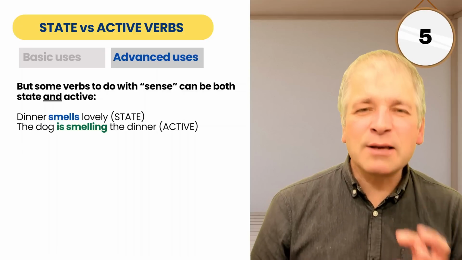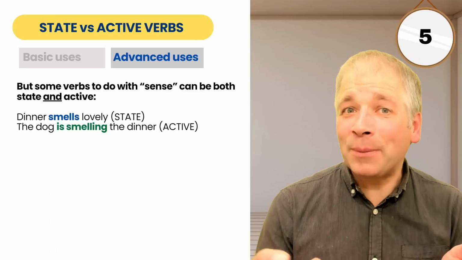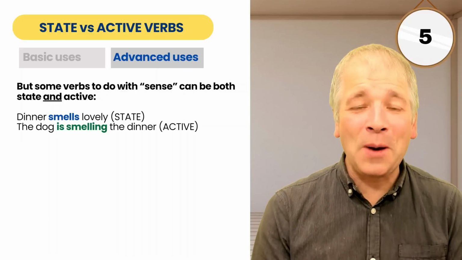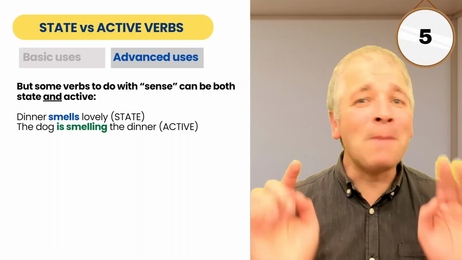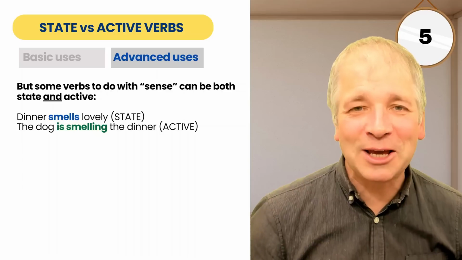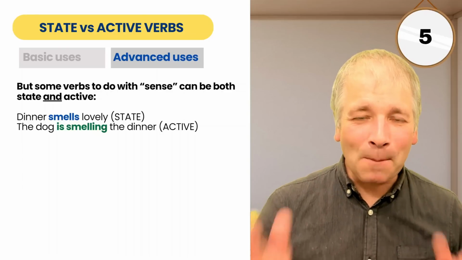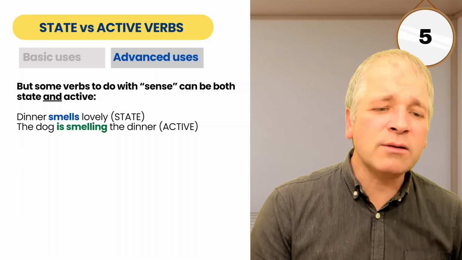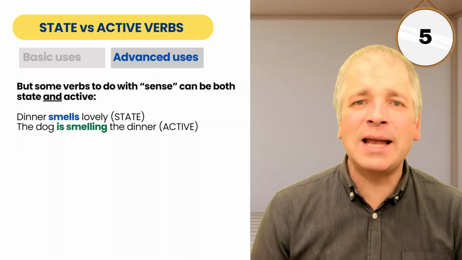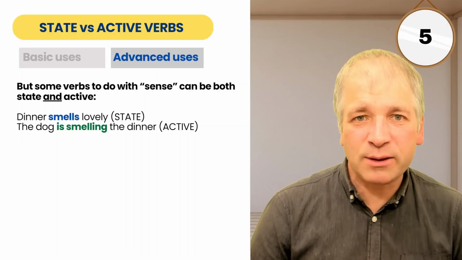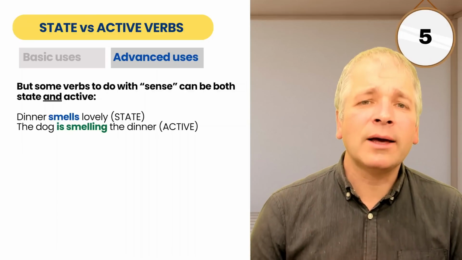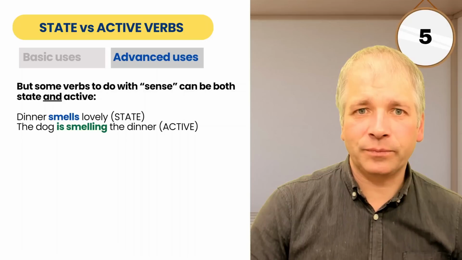But what about if it's the dog, not the dinner? The dog is smelling the dinner. I hope that's not happening to you. If you're watching this video and you have the dinner on the table, make sure your dog or cat is not smelling your dinner before you carry on. Maybe this is a reminder for you. But here the dog is doing an activity with smelling. So smell can be a state and smell can be an activity.